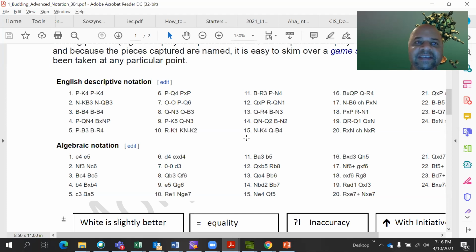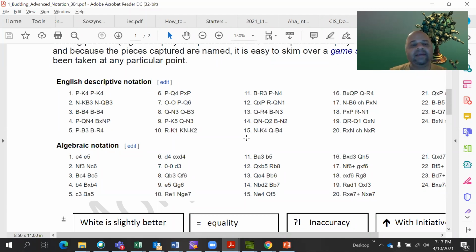If a pawn moves to E7, in algebraic notation we simply write E7. Or say D6 crosses E5, then we just say D crosses E5. Then we know that D crosses means it is the pawn on the D file which has crossed E5. And obviously only D6 could have crossed E5. There is no other square on the D file which could have taken a pawn on E5, right? So we automatically know. That is why algebraic is like a compressed notation, but descriptive is an explicit notation.